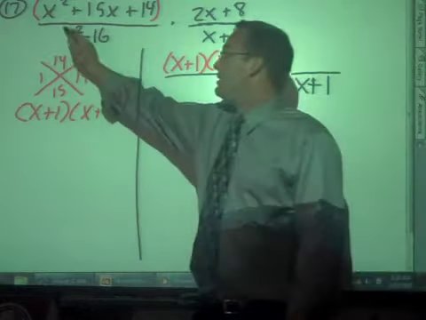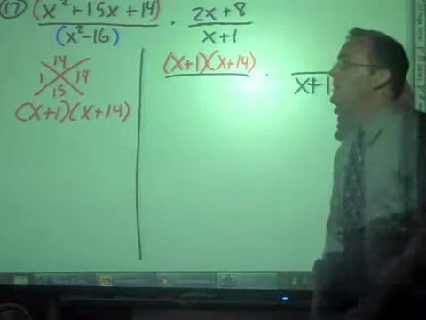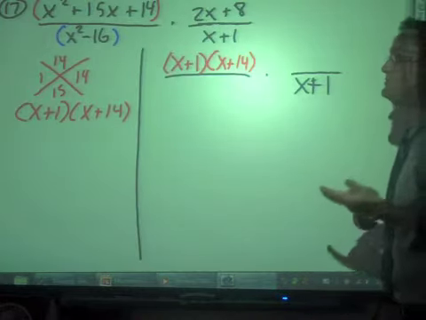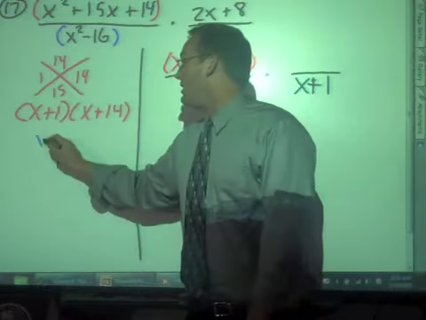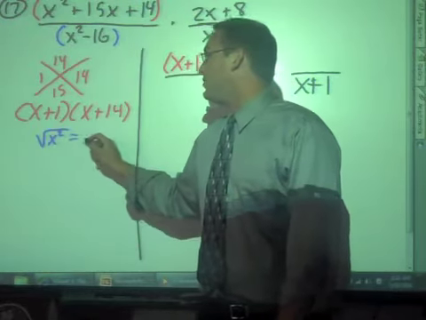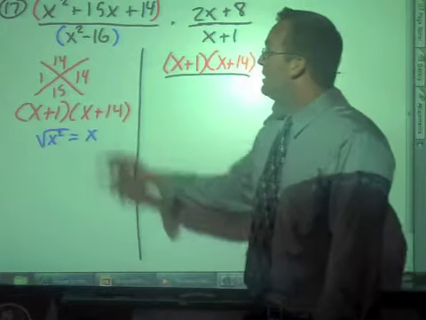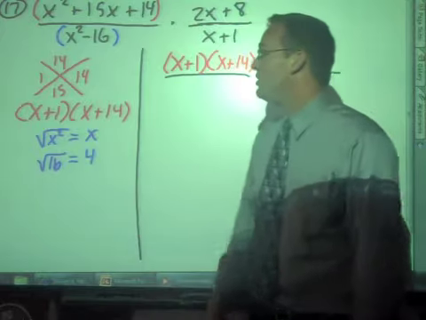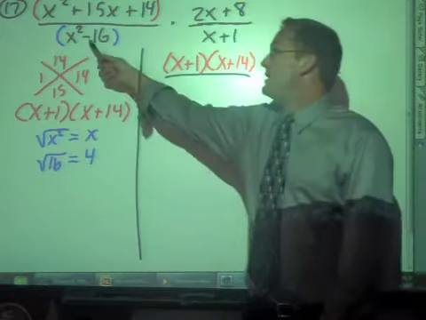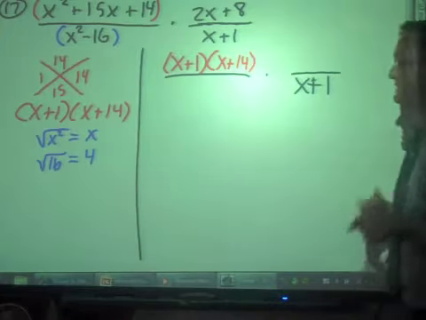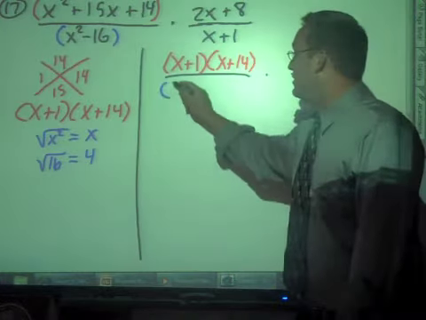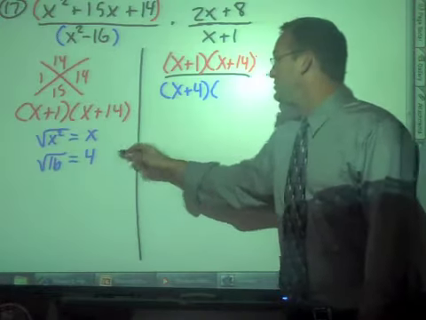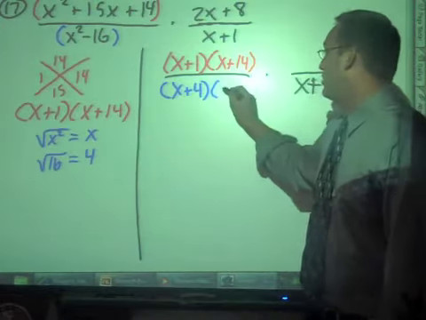Down below right here, I'm going to factor that using blue. X squared minus 16. When there's 2 terms, you try and determine if there's the difference of 2 squares. In this case, I can take the square root of x squared. That just so happens to be x. I can take the square root of 16. That happens to be 4. And since there's a minus sign in between, if the answer to all 3 of those things is yeah, then you can put these 2 right here, this x and this 4, into this pattern. X plus 4, x minus 4.